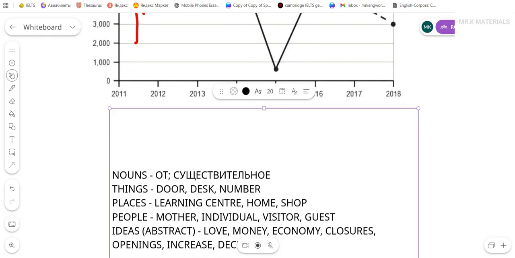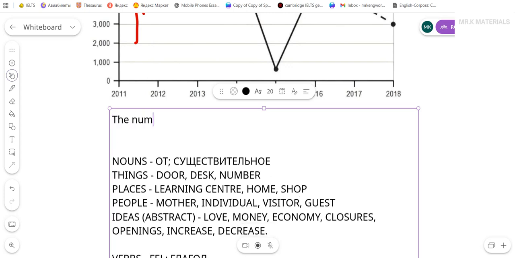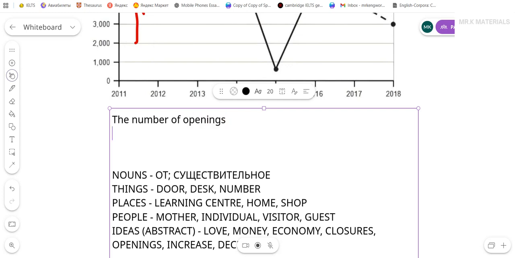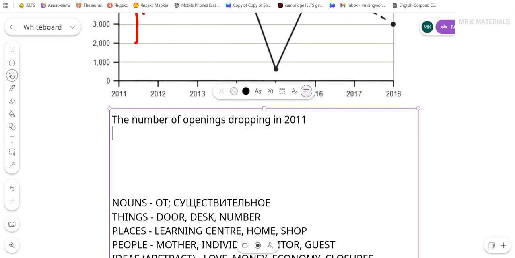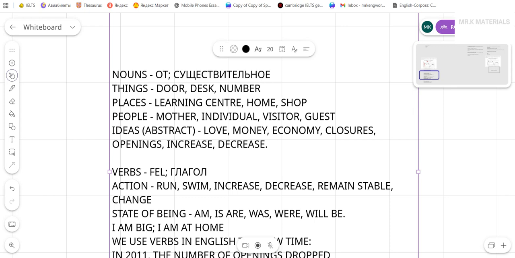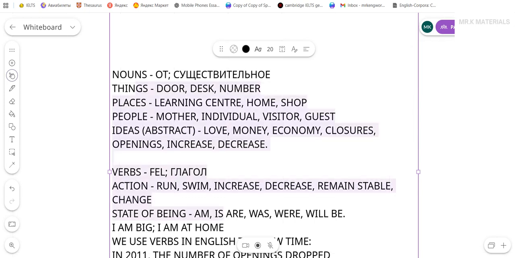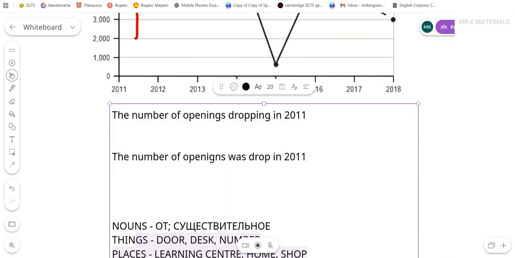So a lot of candidates write something like, the number of openings dropping in 2011, or the number of openings was dropped in 2011. Now let's break down both and use our knowledge here to prove with understanding, not because you learned by heart, but because you understood why the sentences are wrong.